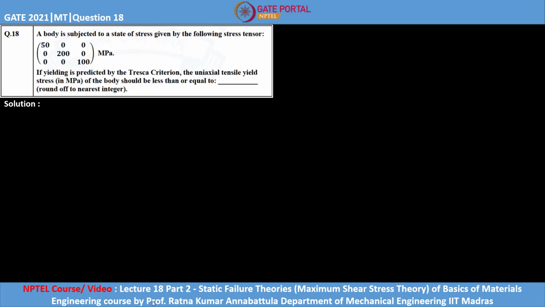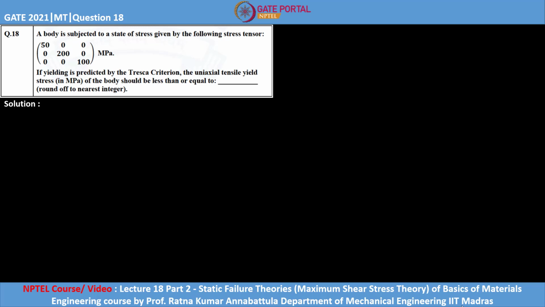So in order to understand the detailed concept behind this problem, you can refer to lecture number 18, part 2, Static Failure Theories under Maximum Shear Stress Theory of the Basics of Materials Engineering course by Professor Ratna of the Department of Mechanical Engineering, IIT Madras.